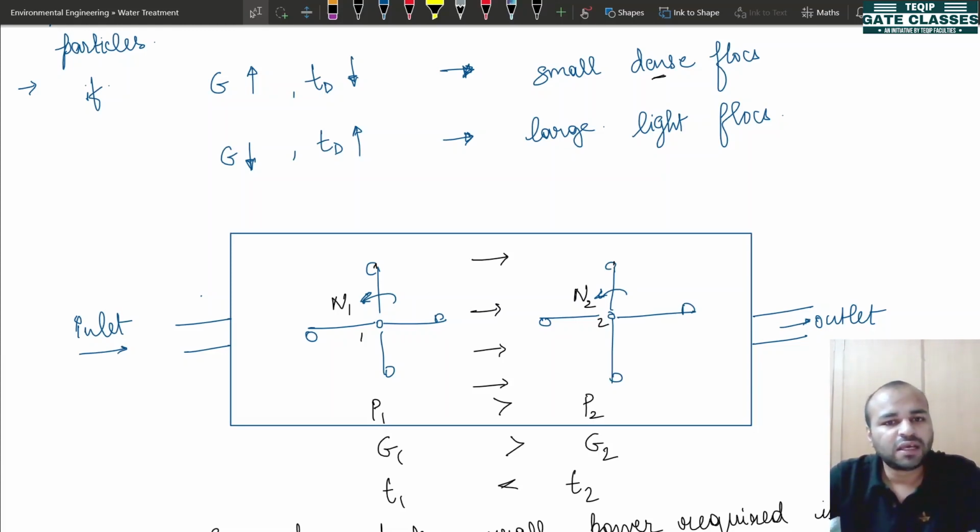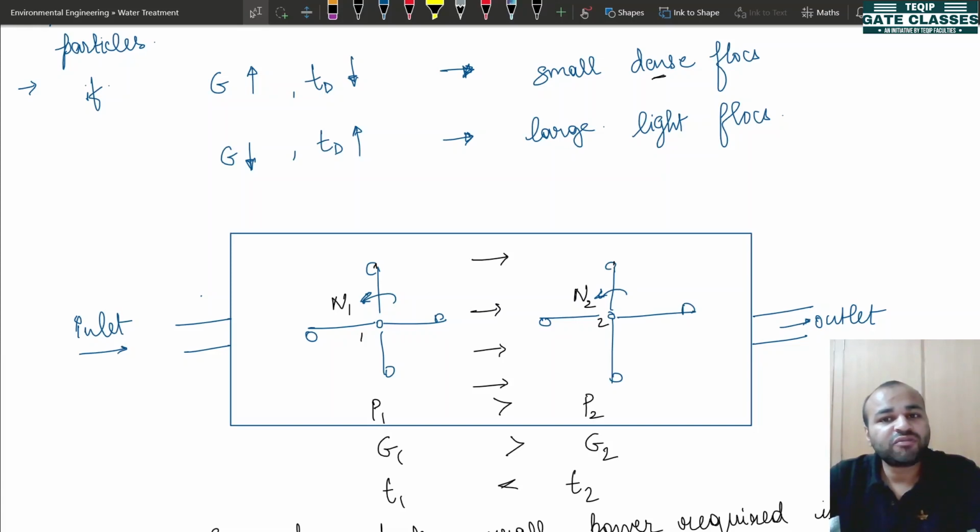In the first case, keeping the detention time constant, I changed the values of G, that is the velocity gradient. I observed that when the value of G is higher, that is the relative velocity of particles is higher for a distance, then they attach a little closer and we gain dense flocks.